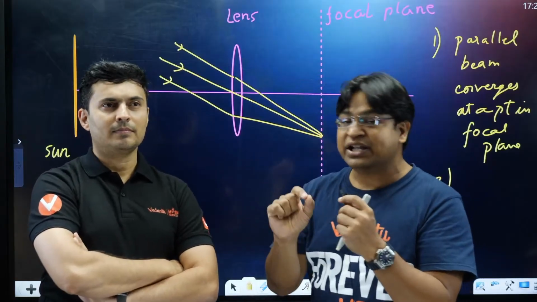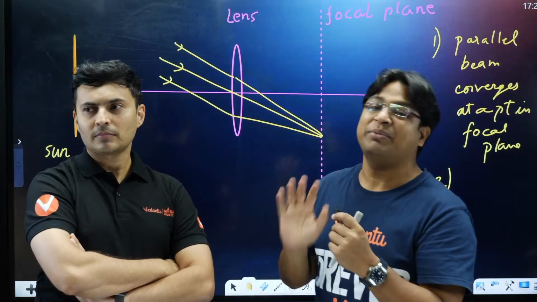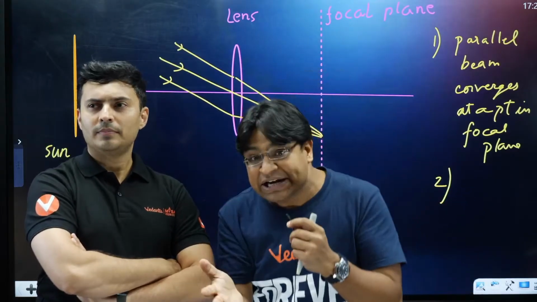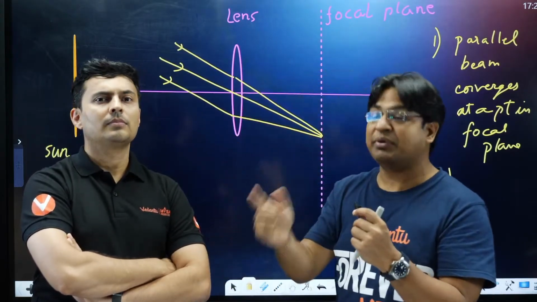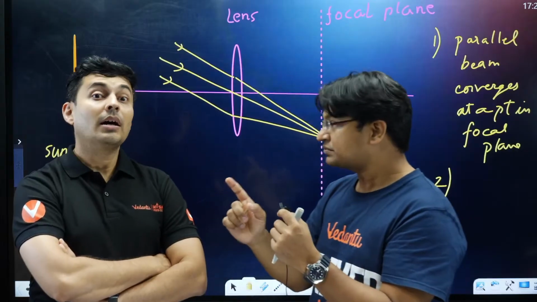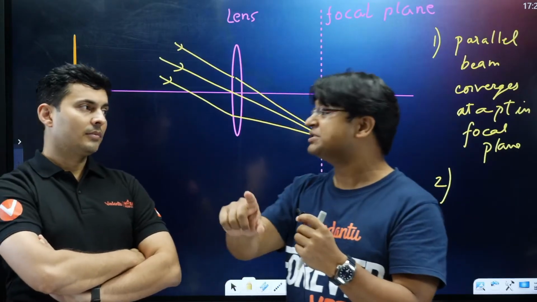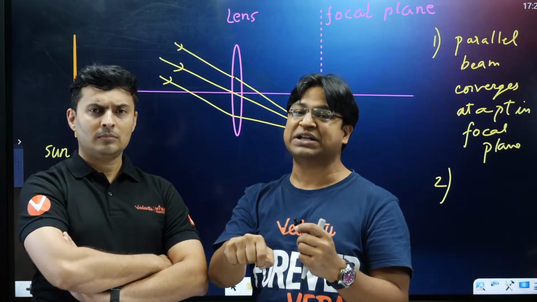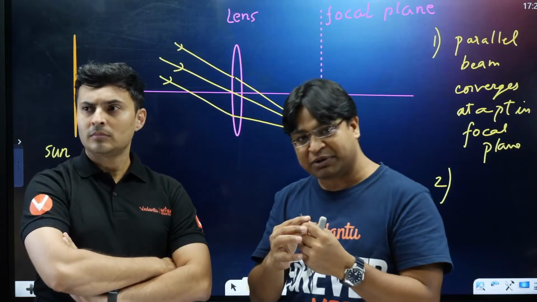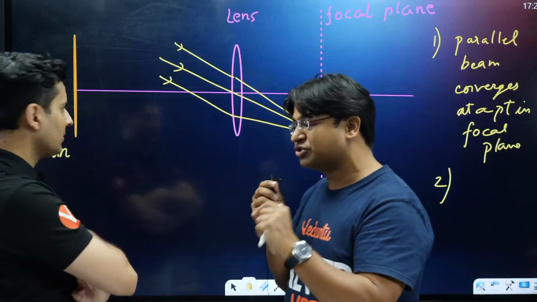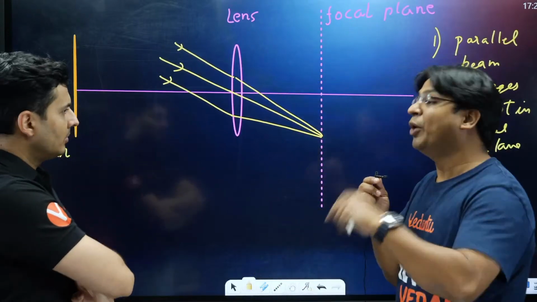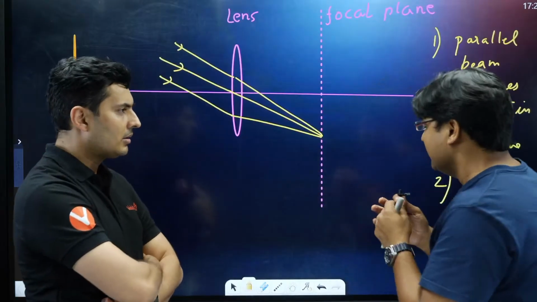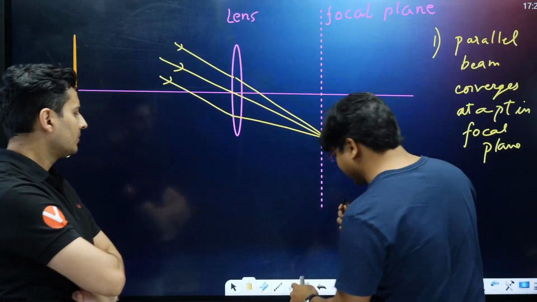This LED thought will help you to imagine that rays are coming from each and every point. It is an idea that we share when we study Huygens principle. Huygens principle also says the same thing, that in a wavefront, every point behaves as a point source. So that's what I'm talking about: every extended object should be treated as a collection of many point objects, and each point object is emanating light of its own. With this idea, let's try to understand what will happen.